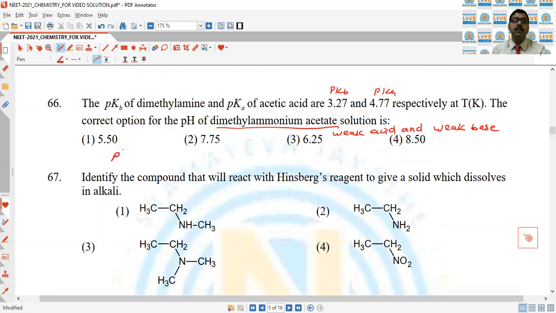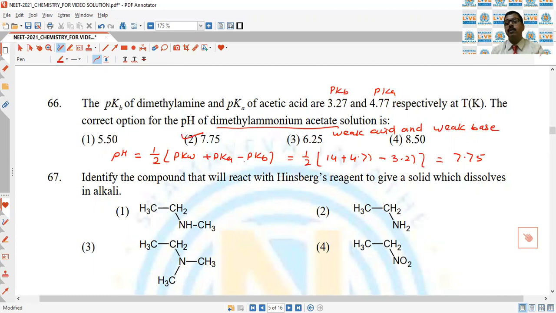The pH of the hydrolysis reaction of these type of salts is equal to 1/2 pKw plus pKa minus pKb. So this is 1/2 14 plus 4.77 minus 3.27. Then you'll get 7.75. So second is correct answer of the question.